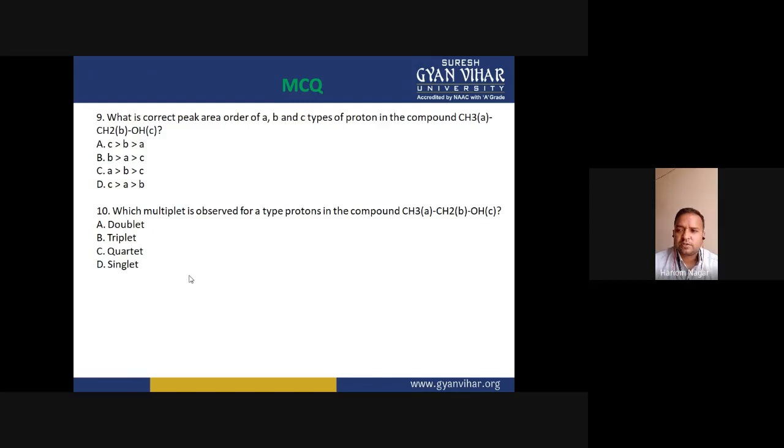And for CH2 protons, the signal is split by 3 plus 1, that is 4. If the CH2 protons do not interact with the spin states of the hydroxy group's OH proton, then the signal will split into a quartet due to the interaction with 3 protons.